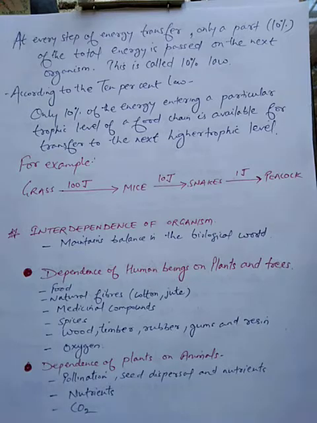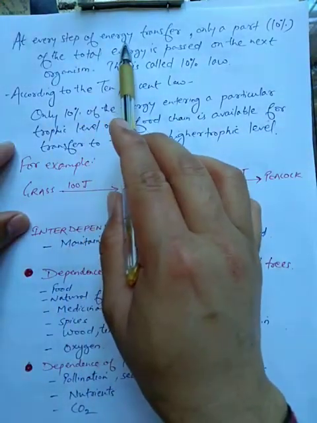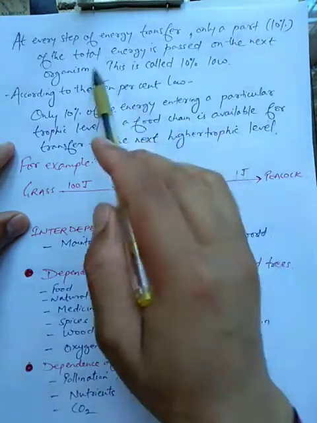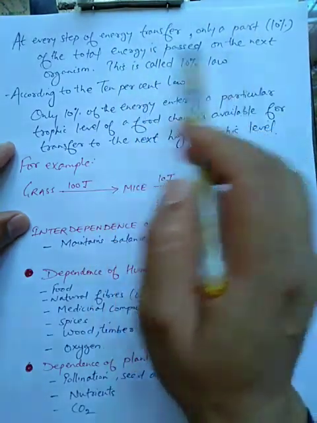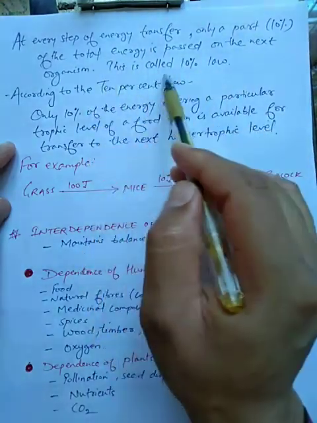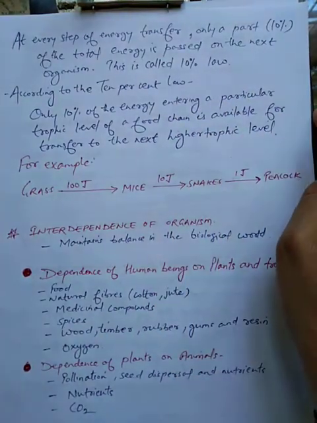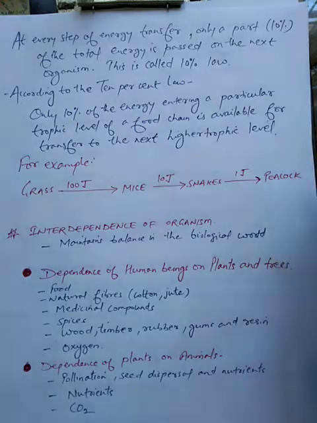Now students, see, at every step of energy transfer, only a part, that is 10% of the total energy, is passed on to the next organism. This is called 10% law. So only 10% of the total energy is passed on to the next level, meaning the next organism.